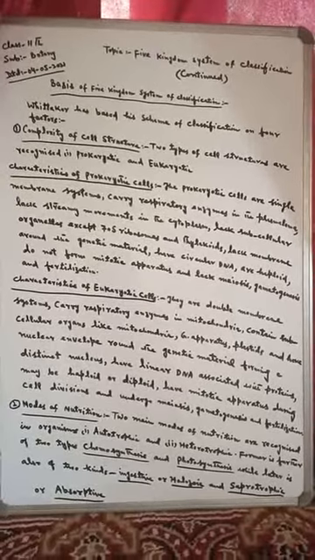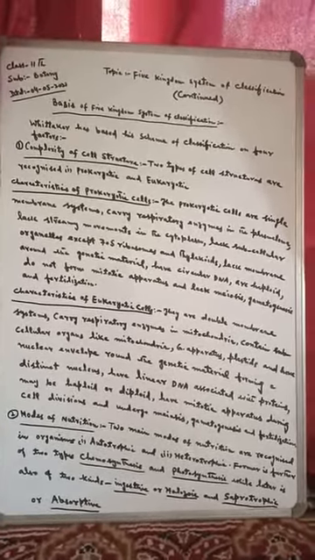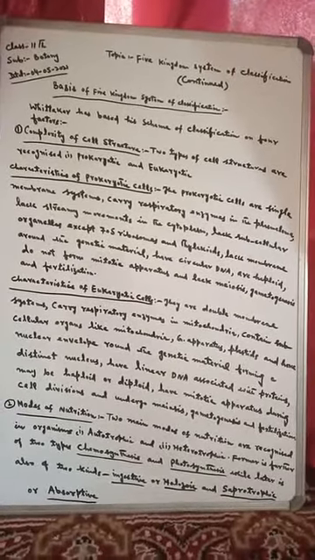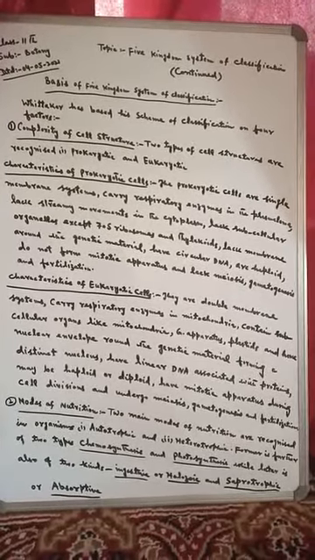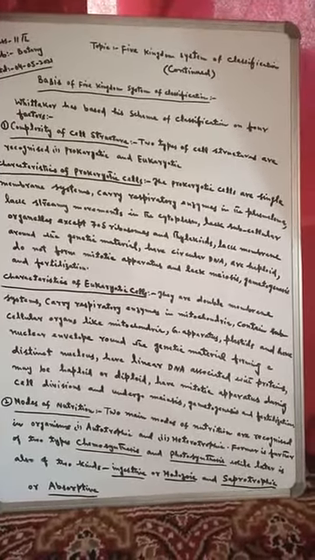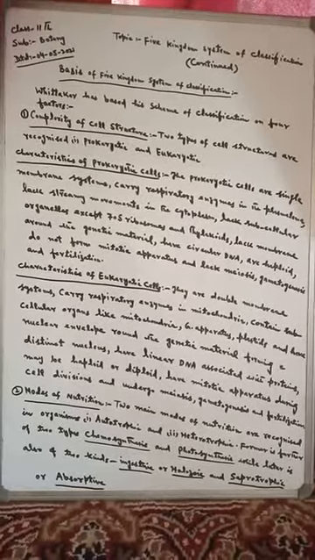Four factors have been taken into consideration, and the first factor was the complexity of cell structure. In the cell structure, two types are recognized: number one, the prokaryotic, and number two, the eukaryotic cell structure.